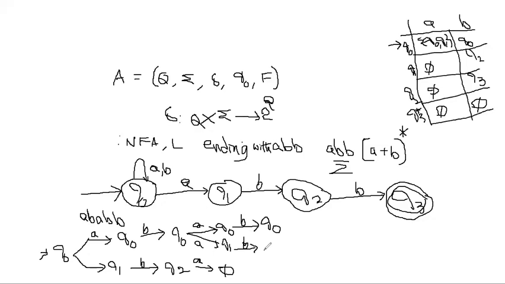Q1 on B is Q2. Okay. Next, the last symbol is there. What is the last symbol? The last symbol is B. What is Q0 on B? Q0 on B is Q0.